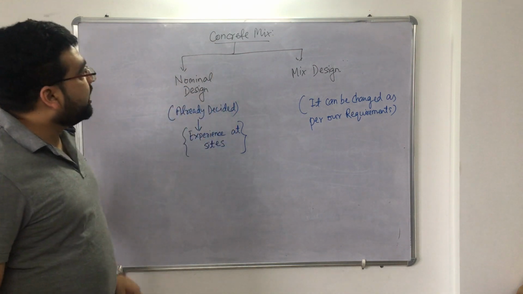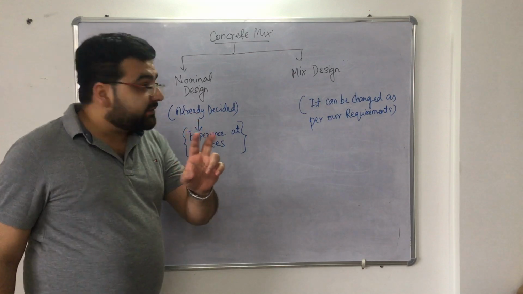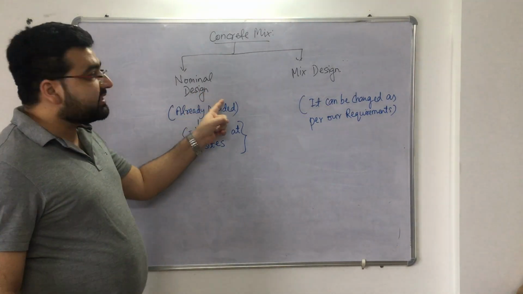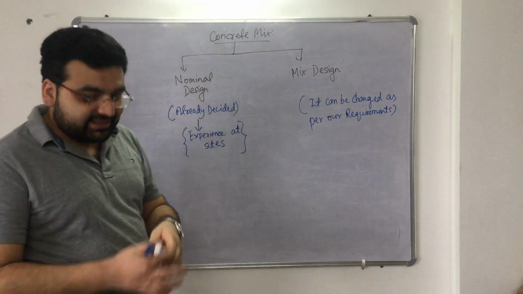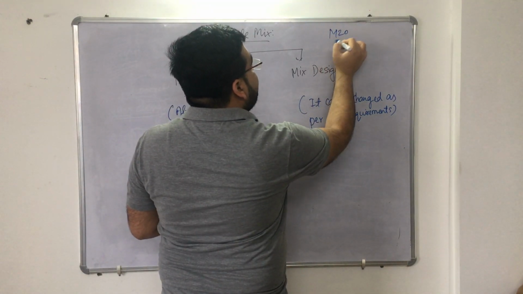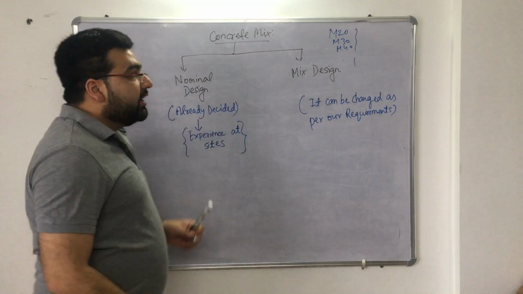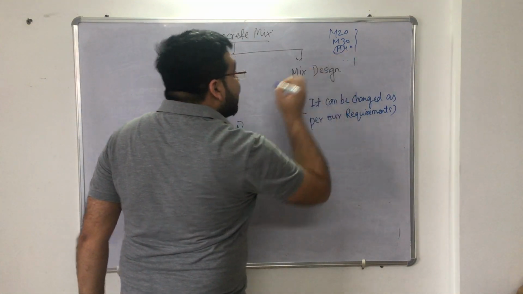Now let us discuss the concrete mix, right? I told you that concrete mix is of two types. First one is the nominal design mix and the second one is the mixed design, right? Now I have told you that you must have seen M20, M30, M40, and so on. So what is this M? M is the mixed design.